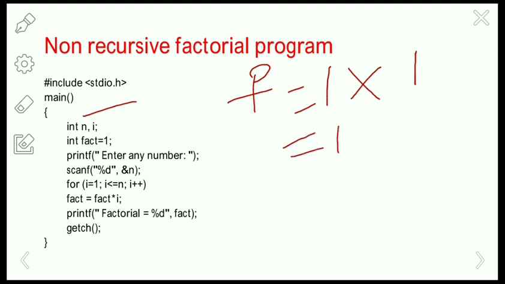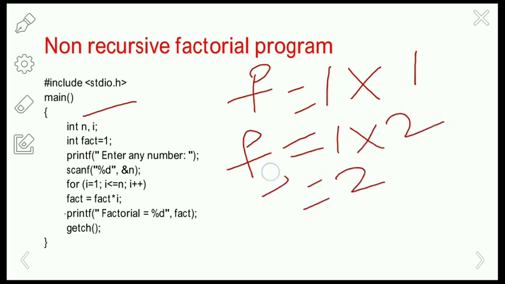So 1 into 1 is 1 only, right? Again it will check the for loop. Now the i value is incremented to 2. So 2 less than or equal to 3 is true. Now the statement fact equals fact into i will be executed. Already fact equals 1, and now the i value is 2. So 1 into 2, which is 2. So fact equals 2.